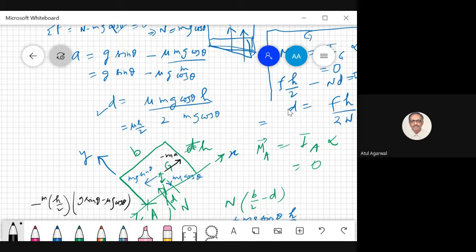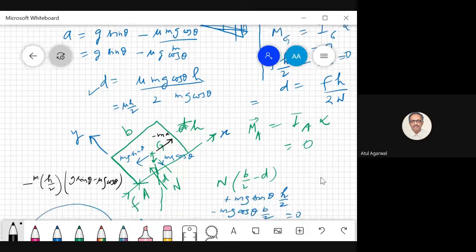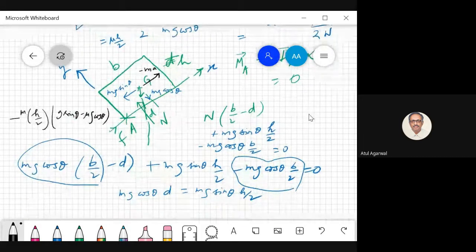So this is the additional force we have applied in the opposite direction of the acceleration, multiplied with h by 2, and this is causing a clockwise twist. So I have found the moment directly.